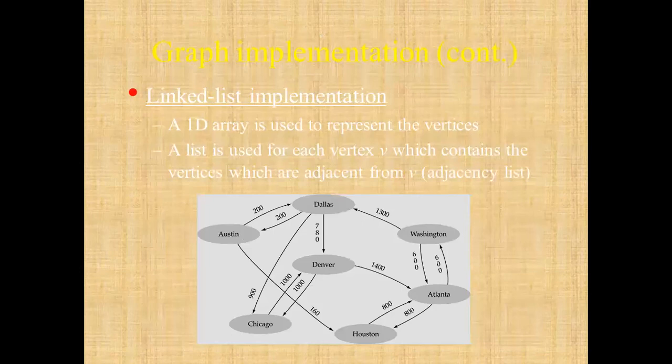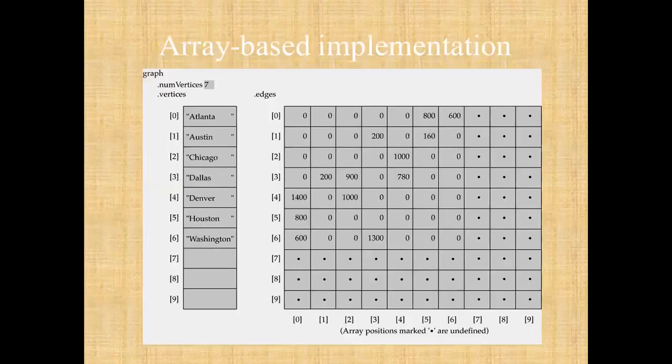Then the linked list based implementation is required because, as you can see in the array-based implementation, the number of zeros here are memory wastage because there is no edge, but we have to allocate memory for that. You are defining a 7x7 matrix, and a lot of it is zero because there is no edge between those two vertices. That's why it is zero over there, and that is a memory wastage.